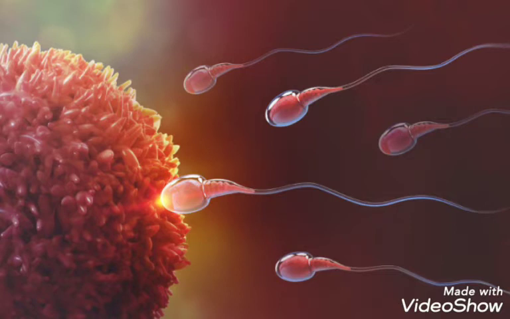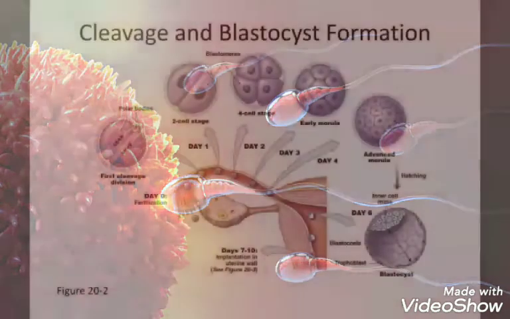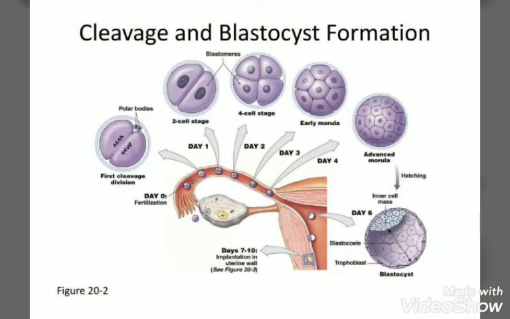It means the zona pellucida will ensure that only one sperm fertilizes an ovum, that is, one sperm and one ovum. After the acrosomal reaction, the secretion of the acrosome helps the sperm to enter the cytoplasm of the ovum through the zona pellucida and then to the plasma membrane.